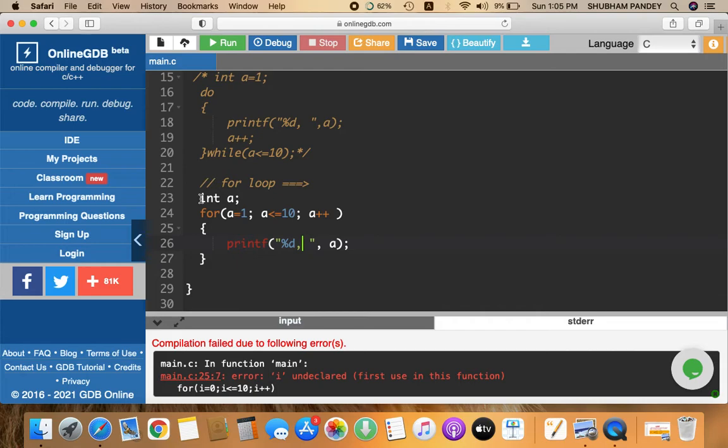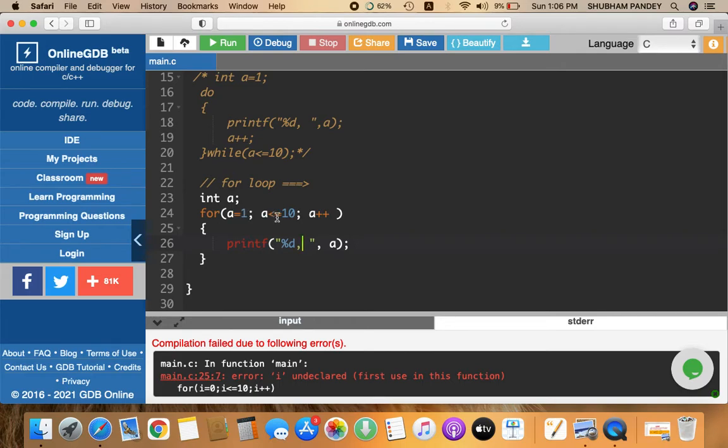When it came here, it ignored these statements because they are in the comment section. Now it knows that there is a variable a of integer data type. Okay, it learned this. Again, it moves to the next line and sees for a is equal to 1, which means the value of a is initialized here, that is 1.